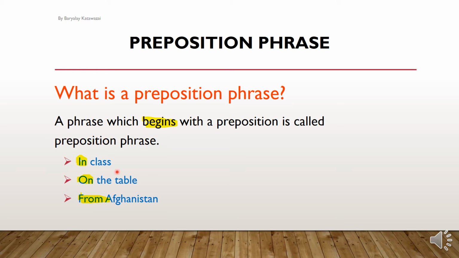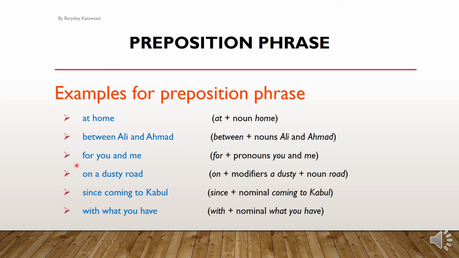So in class is a phrase, more than one word. What type of phrase? Preposition phrase. Why preposition phrase? Because it is started with a preposition. On the table and from Afghanistan are examples of preposition phrase. And also these are examples. At home: at is preposition, home is a noun. Between Ali and Ahmad: here, between is a preposition, and Ali and Ahmad are nouns. So it's a preposition phrase because we started with a preposition.